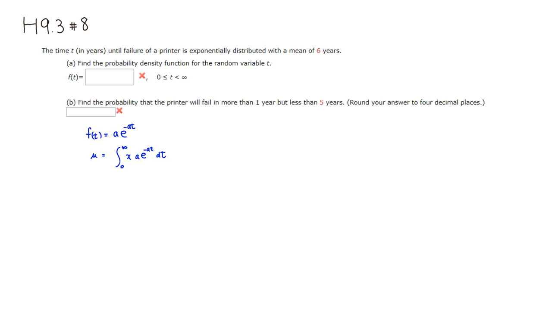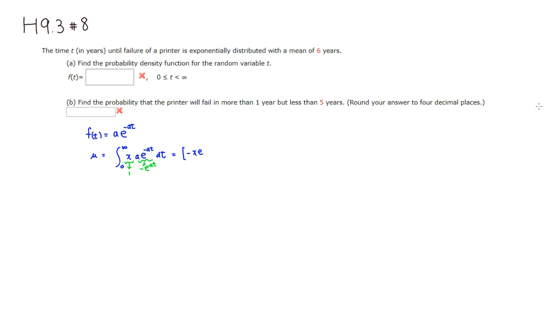I'm going to do integration by parts. I take the derivative of t and the antiderivative of a e to the negative at, which is e to the negative at divided by negative a. The a cancels out, so it's just negative e to the negative at.